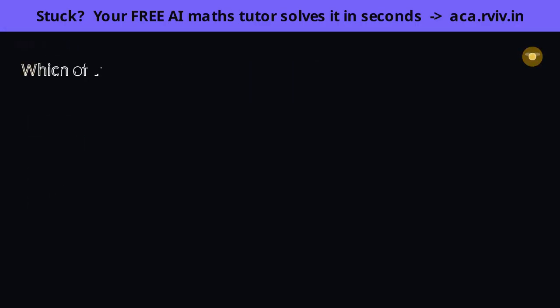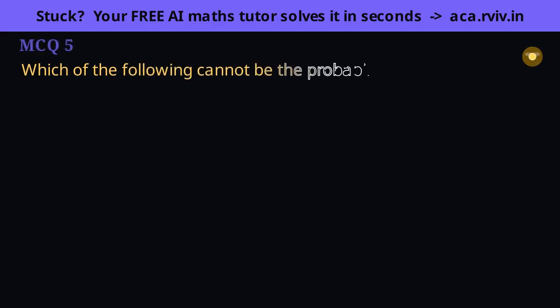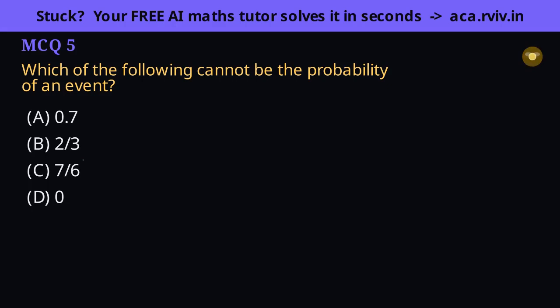Test each option against the range rule. A probability must sit from 0 to 1, so anything above 1 or below 0 is automatically disqualified. Consider the 4 options. Check them. 0.7 is fine, 2/3 is about 0.67 and fine, and 0 is fine. It just means an impossible event. But 7/6 is bigger than 1, and since favorable can never exceed total, no probability can pass 1. So 7/6 is the impossible value. That's the answer they want.